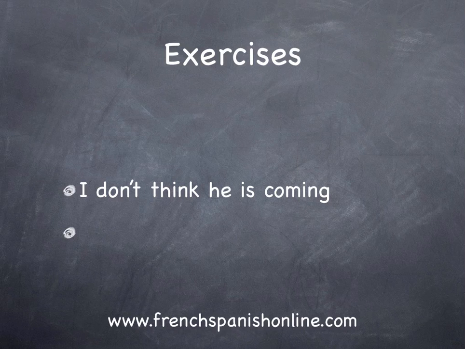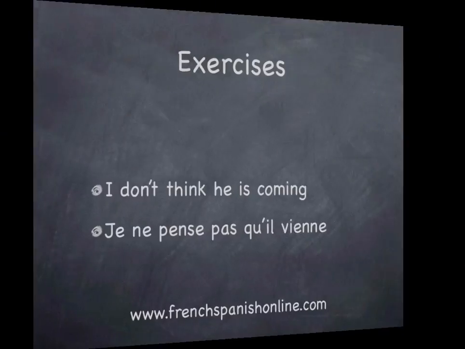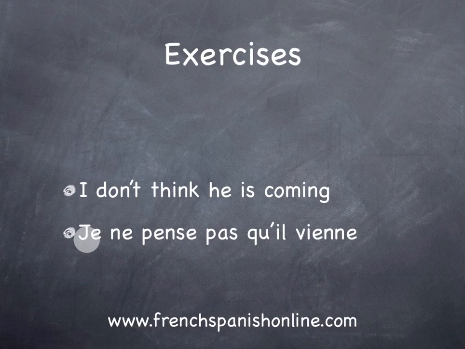Now it's for you. Exercise. I don't think he is coming. What tense are you going to use here? The present subjunctive or the past subjunctive? It's obvious. The present subjunctive. Why? Because you don't think now that he is coming. Of course, now. In this case, you need the present subjunctive, and the translation is Je ne pense pas qu'il vienne.